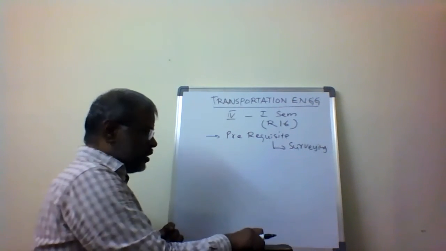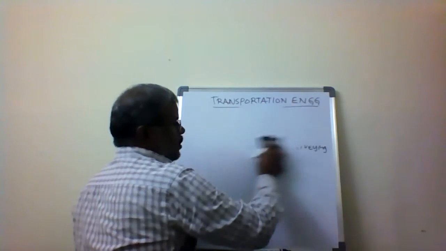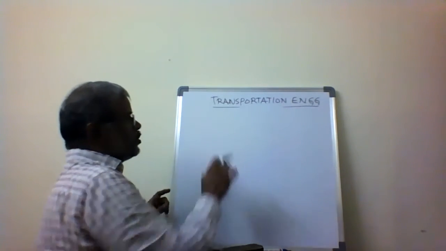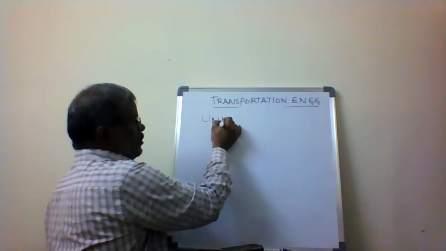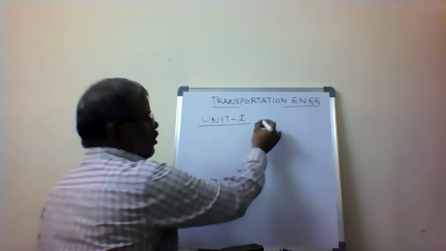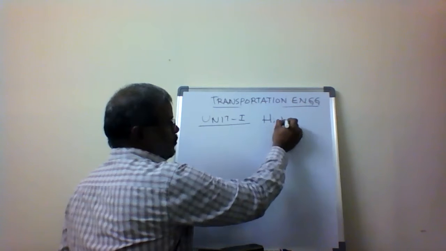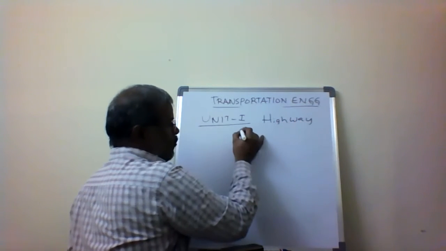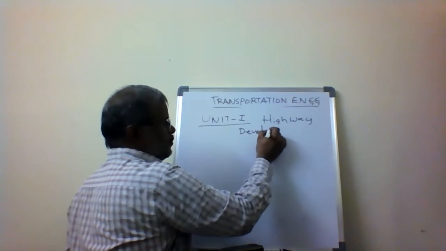So in the transportation engineering subject, I will start with the first unit, unit 1, highway development and planning.